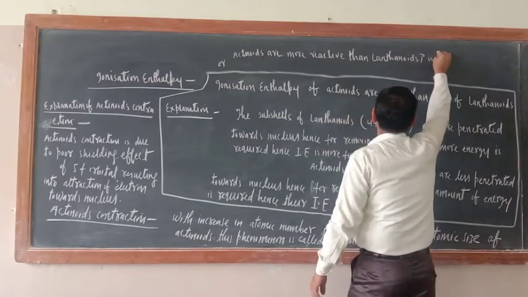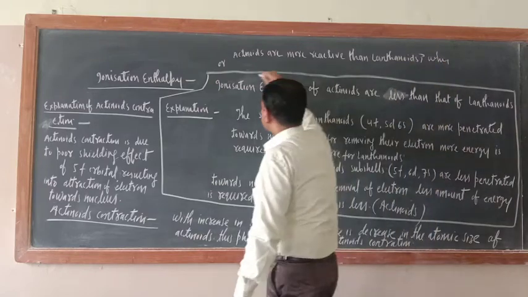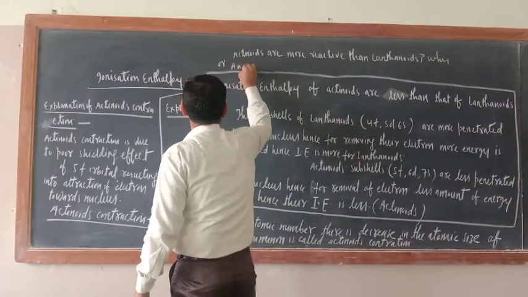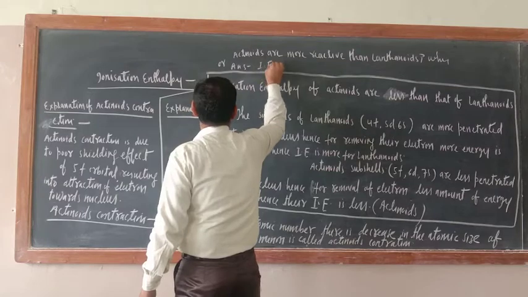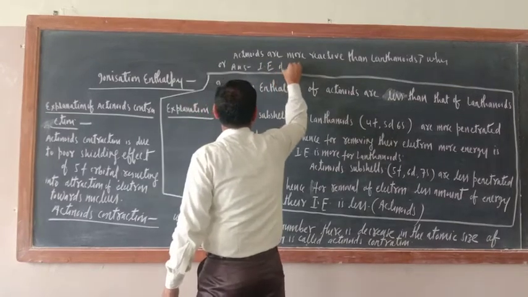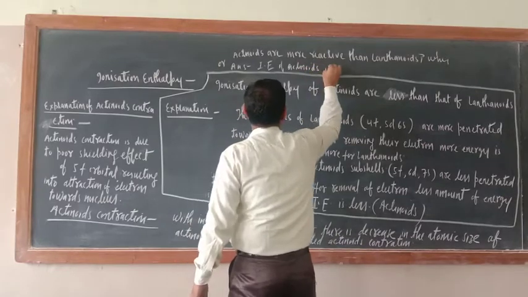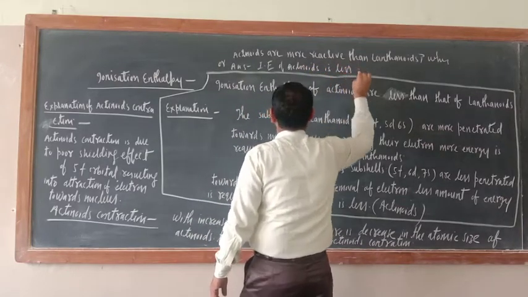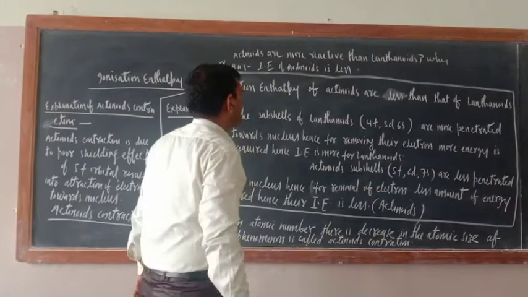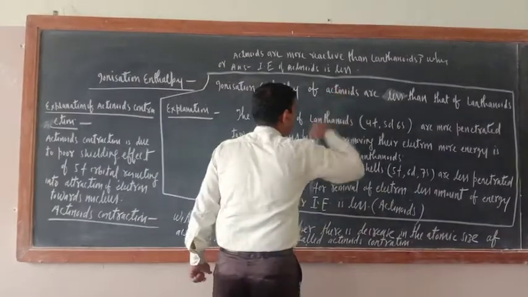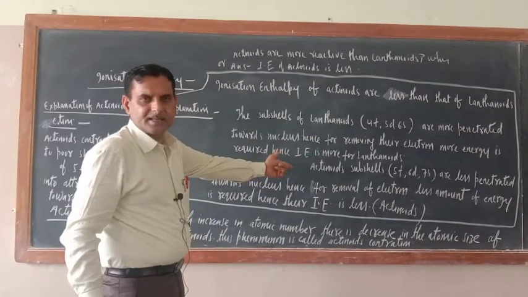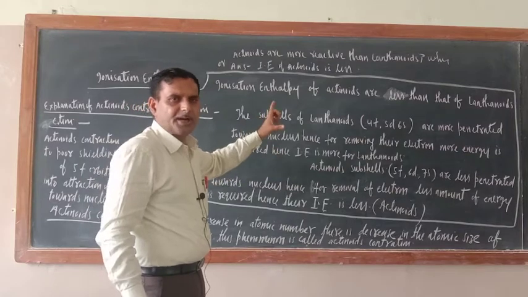Why? Just see here. What is the answer? The answer is that the ionization enthalpy of actinoids is less. Now, why is it less? The answer is here. So here things are interlinked.